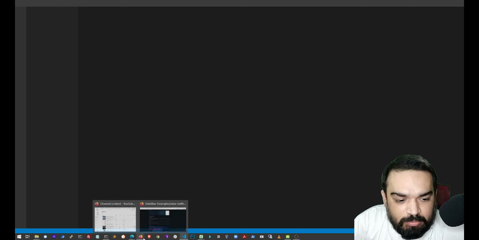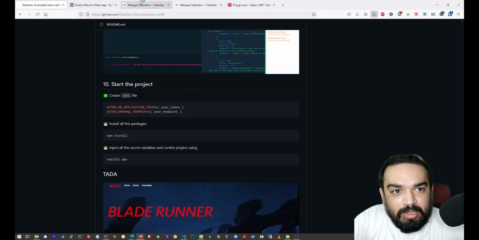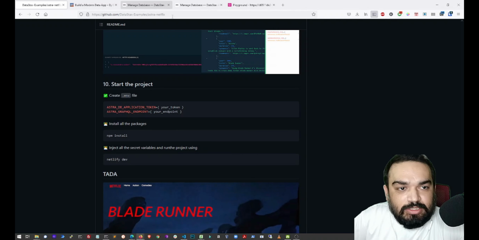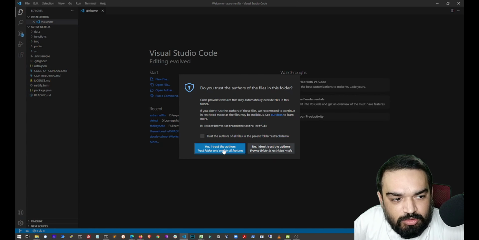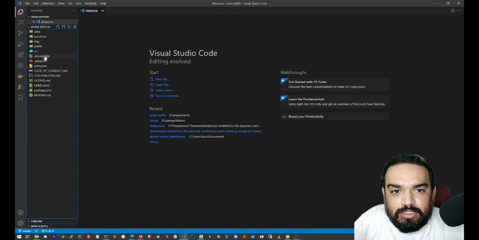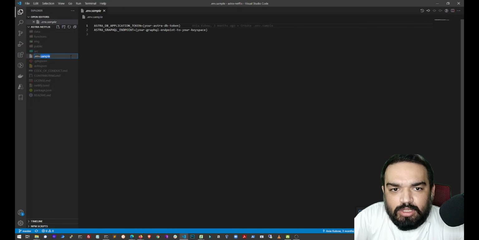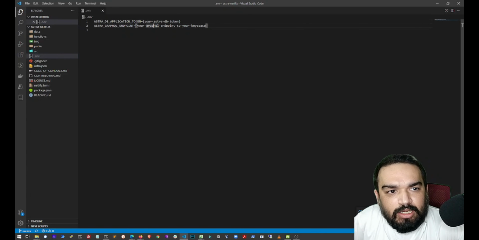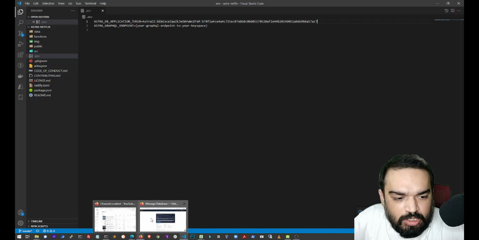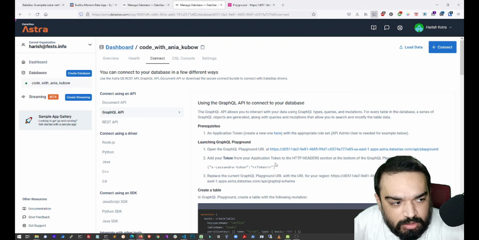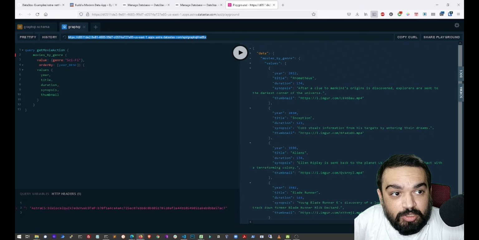Once that opens up, we're going to head back into this, go back here, just make sure we copy this first, and then go to our Visual Studio Code. Yes, there is an env.sample. I'm just going to quickly rename this instead of creating one. That's it. And now I'm going to place our token here first, save it, go back here, then go here, or alternatively you can come here and just copy this.